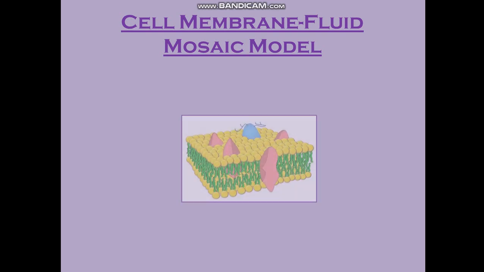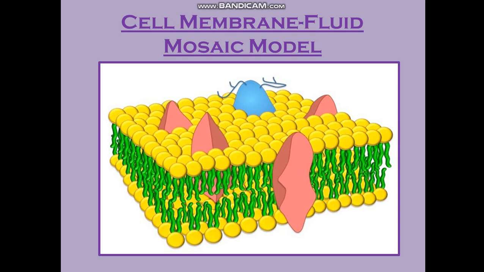One more thing about it, see the structure. This is the model of the cell membrane. The cell membrane has 40% proteins and 60% lipids. So it is composed of a lipid bilayer. This is also called a lipid bilayer. Why? Because there are two layers of lipids and proteins embedded.